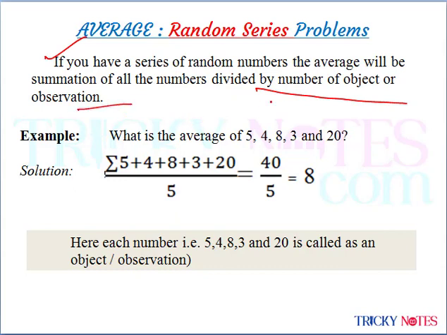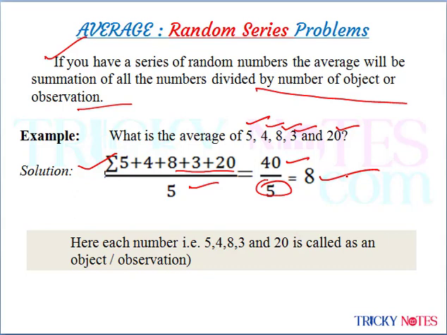So here I have taken an example where I have taken 5 numbers, that is 5, 4, 8, 3 and 20. To find out the average of these 5 numbers, what will I have to do? The solution is I'll have to do the summation of 5, 4, 8, 3, 20, that is equal to 40, divided by 5 objects or 5 observations. So divided by 5, I am getting the answer to be 8. So this is the random series problem.